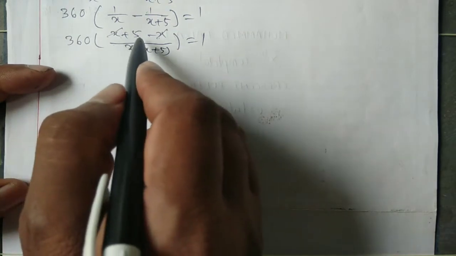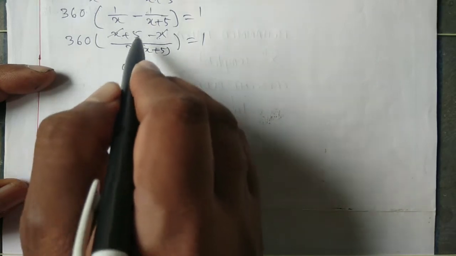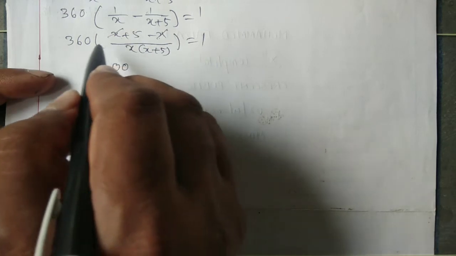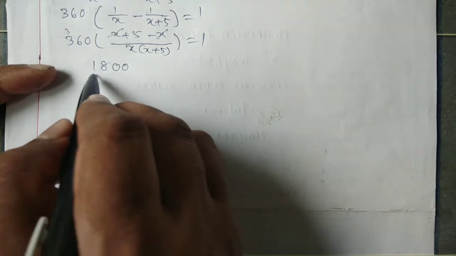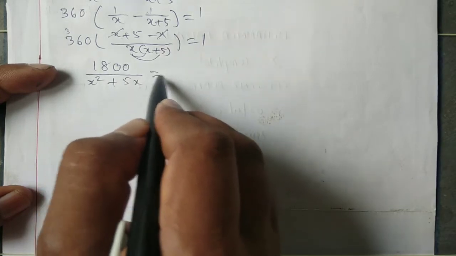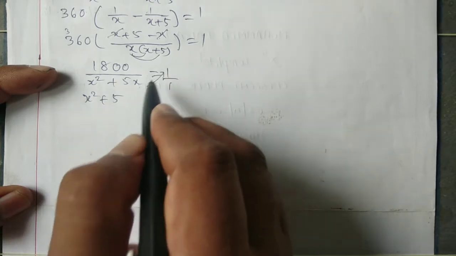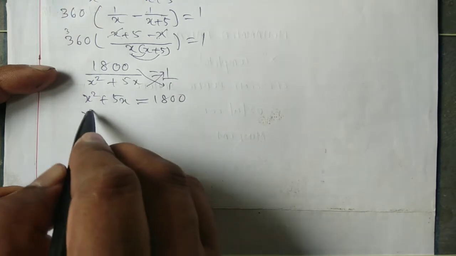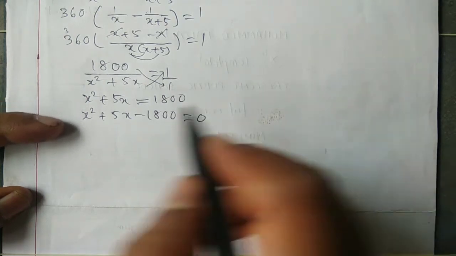Here 5 is left. 5 zeros are 0, 5 sixes are 30, 5 threes are 15, 15 plus 3 is 18. 1800 by x square plus 5x is equal to 1. On cross multiplying, x square plus 5x is equal to 1800. X square plus 5x minus 1800 is equal to 0.